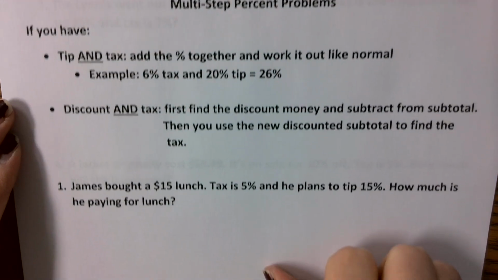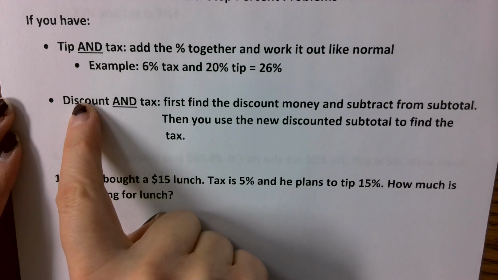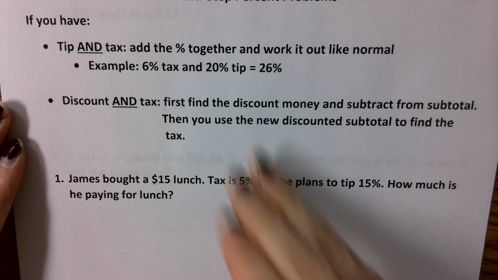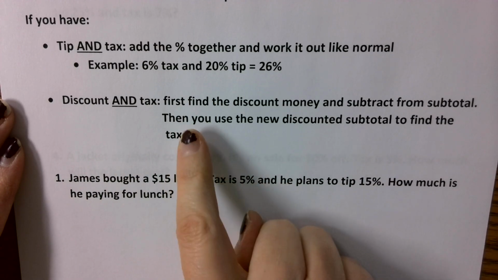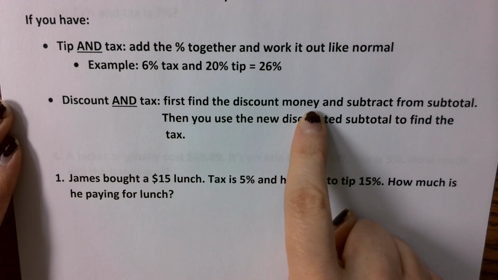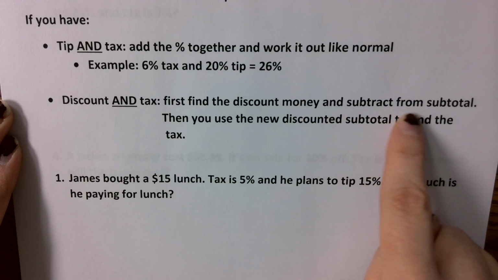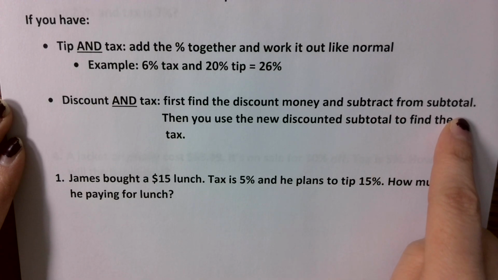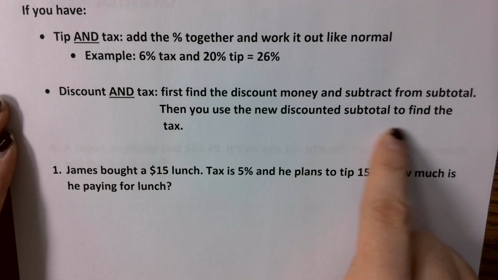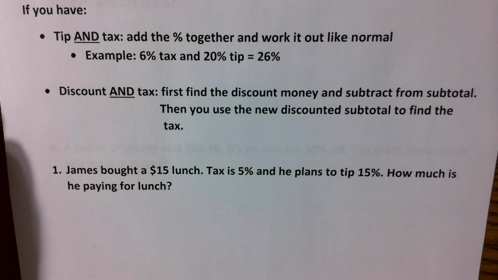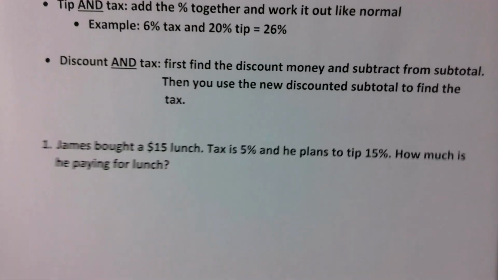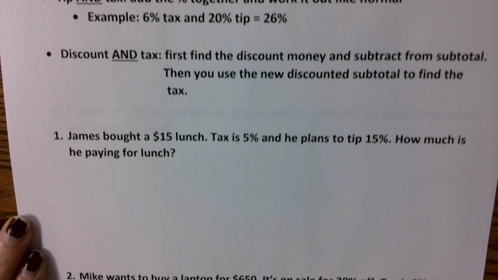The second type of problem is where you have a discount and a tax. With discount and tax, there are 4 steps. You first find how much the discount is going to be by doing a proportion. You then subtract that amount from your subtotal, which gives you a new subtotal. You then find the proportion using that new subtotal for your tax, and you add those together at the end. We're going to do a couple of examples of both, so make sure that you're paying close attention.